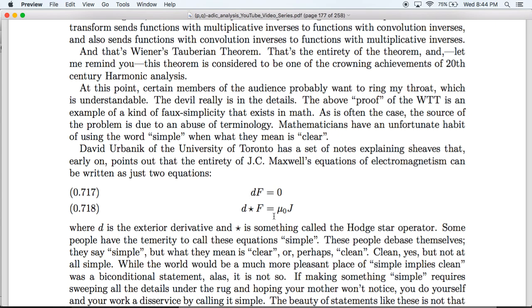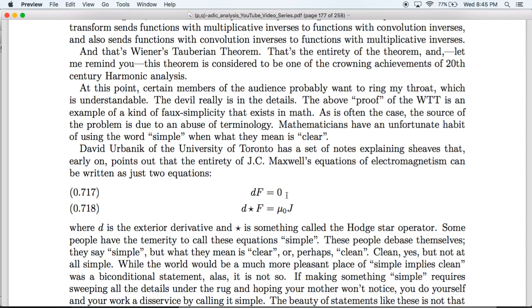I know what the exterior derivative is, but I don't know what the Hodge star is. Anyhow, some people have the temerity to call these equations simple. These people debase themselves. They might be saying simple, but what they really mean is clear or clean. This is very, very clean, but it's not at all simple. And this is the unfortunate truth: just because something is clean looking, it does not mean that it is simple.